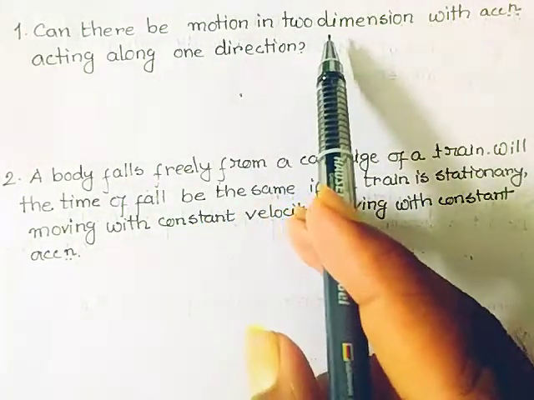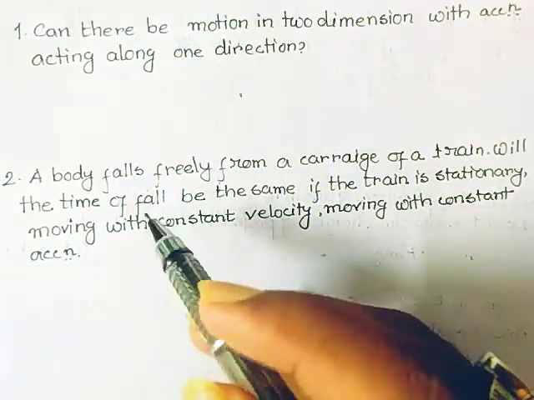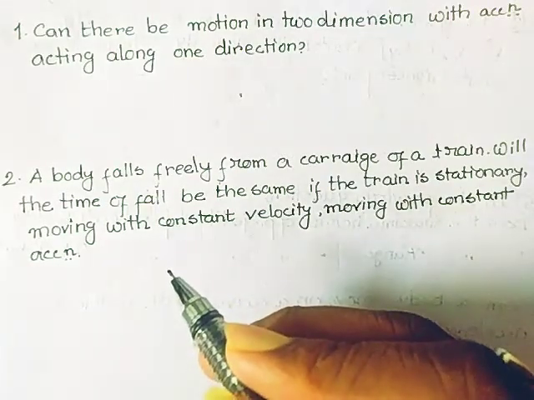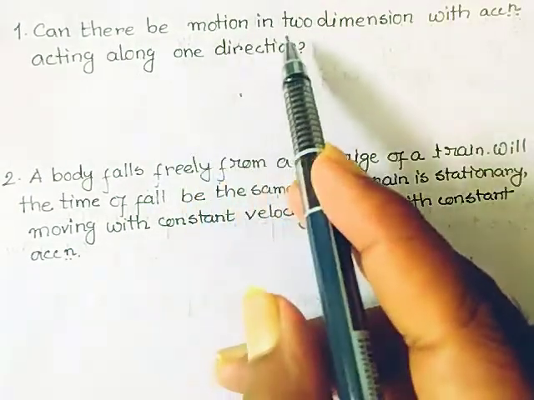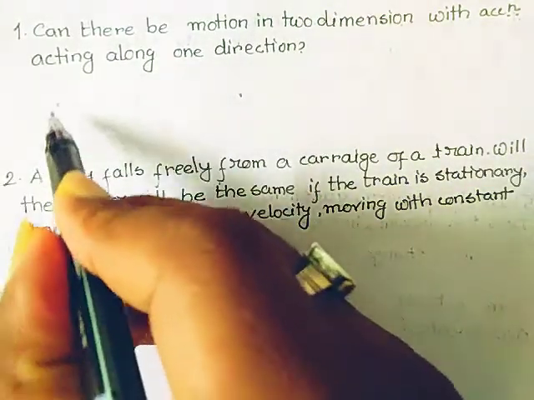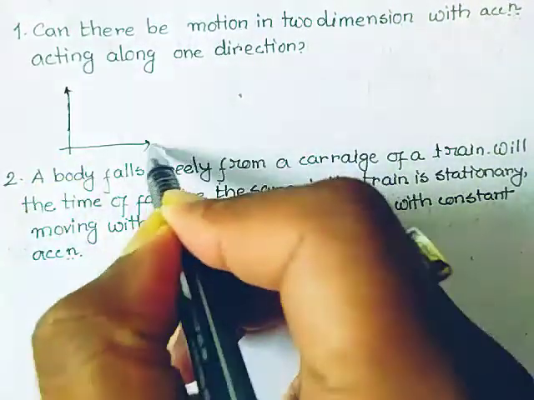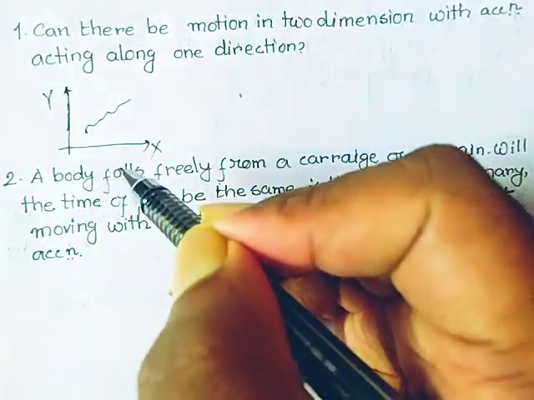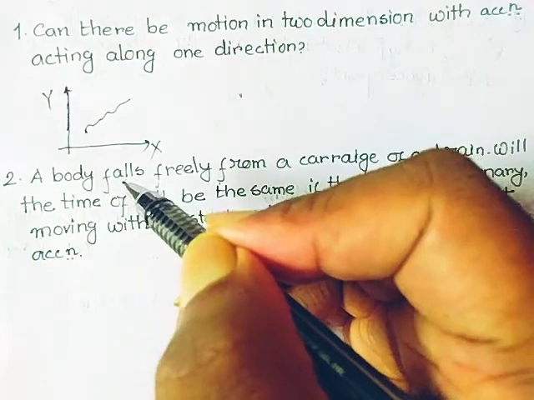Can there be a motion in two dimensions with an acceleration acting along one direction? Since we are discussing projectile motion, don't generalize it. The answer is projectile motion. At first, let us understand what is meant by motion in two dimensions. If this is the x-axis and this is the y-axis, and a particle moves on the xy plane, that is, on a plane, then it is a two-dimensional motion.